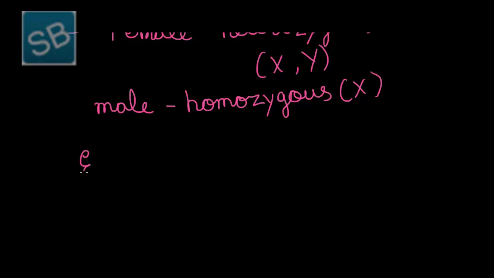Such a type is found in organisms like bugs and grasshoppers.